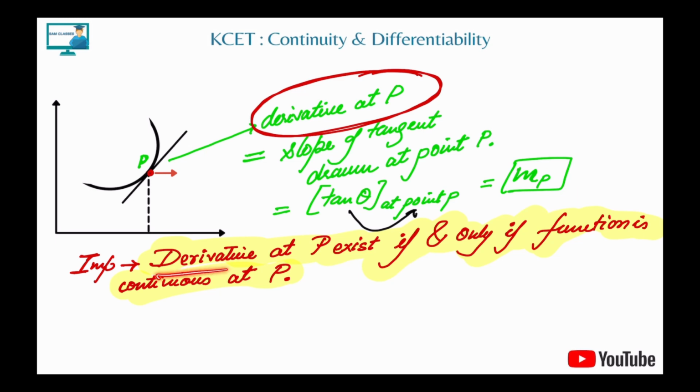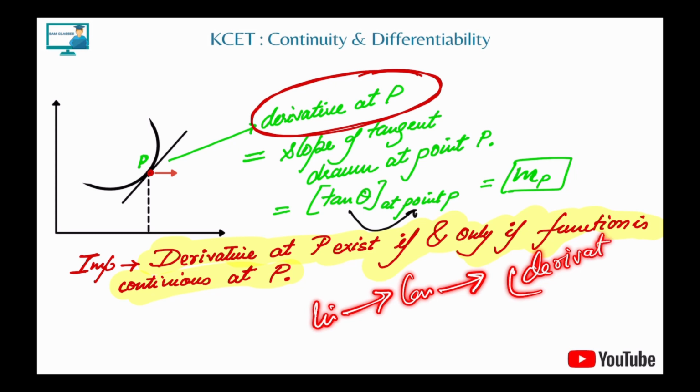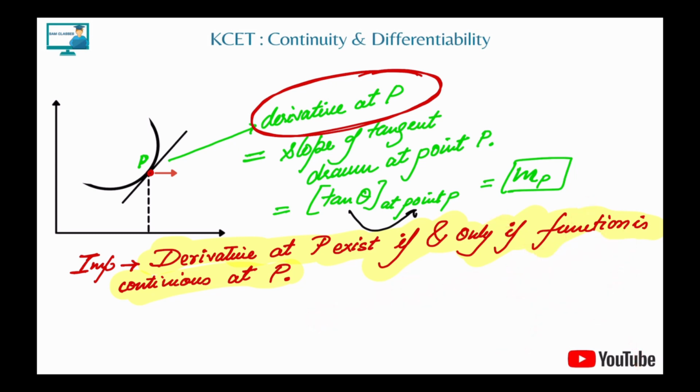So derivative at P exists if and only if the function is continuous. Now very important, if the limit exists, then only we will talk about continuity. If it is continuous, okay, there is no break, then only we'll talk about derivative. If there is a break in the graph, then we don't talk about derivative. So one has to be there, then only we can talk about the other. If the limit is there, we can check whether it is continuous or not. If it is continuous, then we can go ahead and check whether it is differentiable or not. Otherwise, there's no need for that.